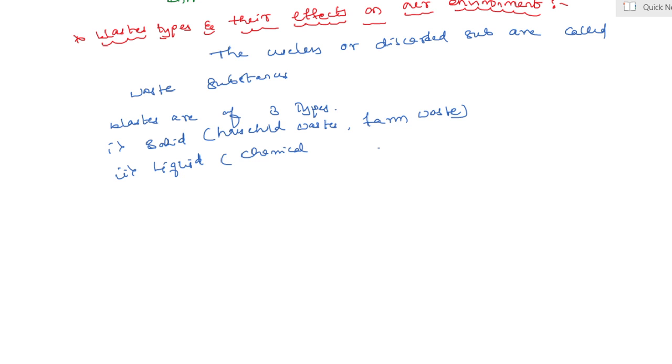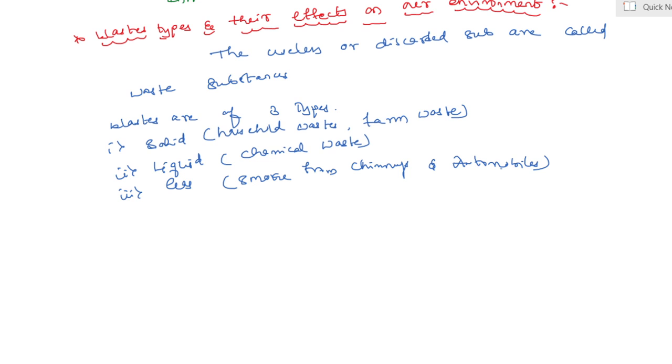And the third one is gas. Gas means smoke from chimneys as well as automobile vehicles.